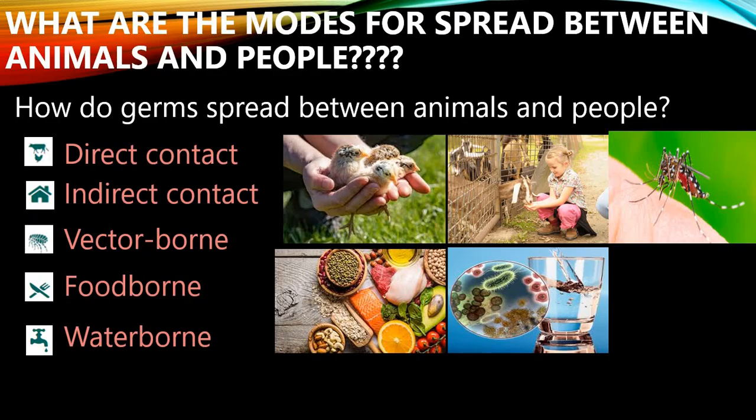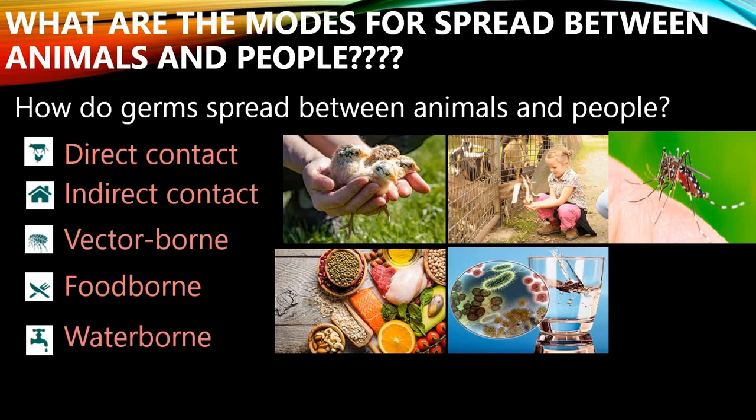In the next slide we'll move on to what are all the modes of spread between animals and people. So we should know what are all the different modes responsible for the spread of these diseases. So how do germs spread between animals and people? The first one is direct contact. So what is direct contact?